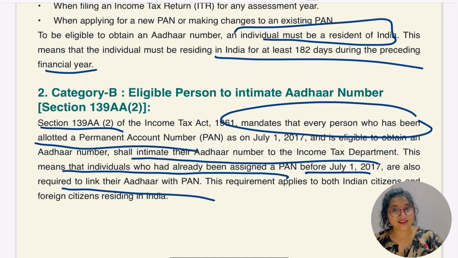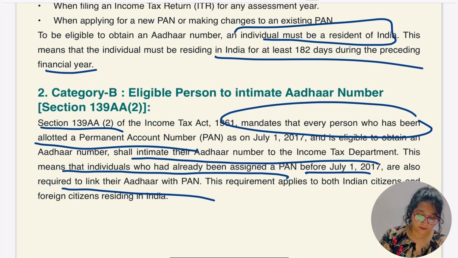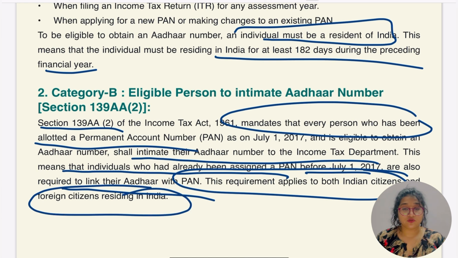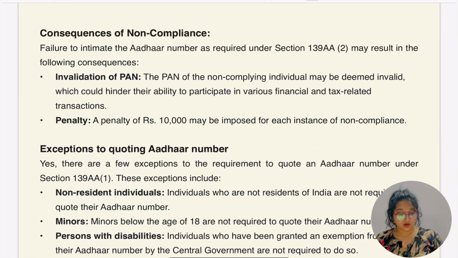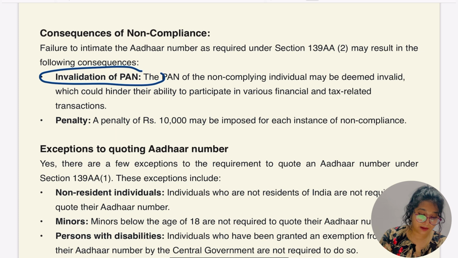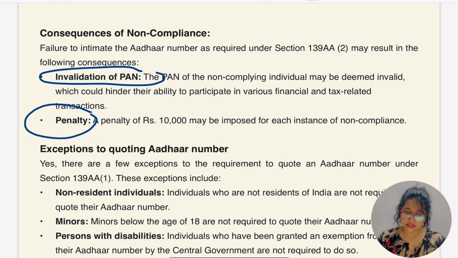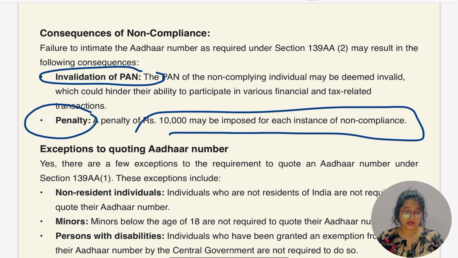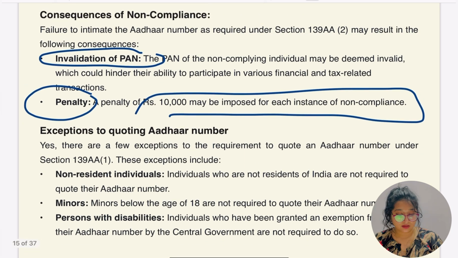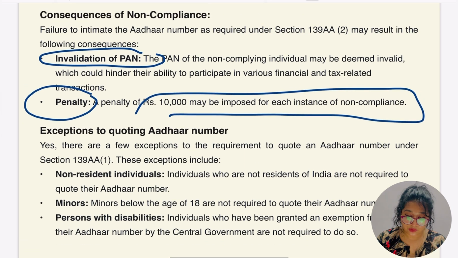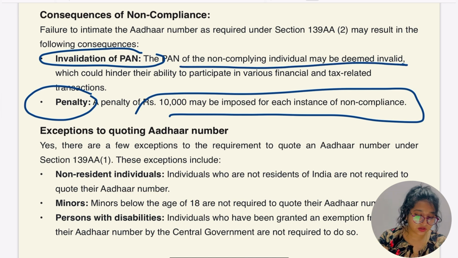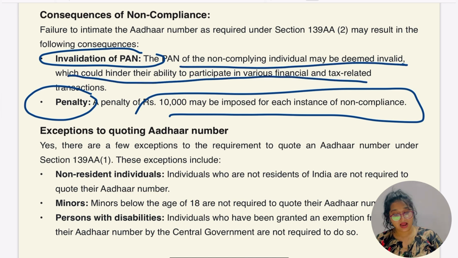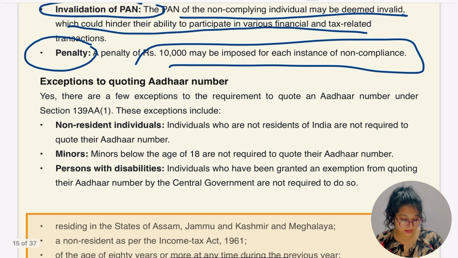As I said, those persons who were having a PAN number earlier than 1st of July 2017, if it is not linked, in that case if the person's PAN is not linked to the Aadhaar number, the transaction would not be valid. Let's go for some of the consequences of non-compliance: invalidation of PAN, and a penalty of 10,000 may be imposed for each instance of non-compliance. So invalidation of PAN is the first consequence, which means the PAN of the non-complying individual may be deemed invalid, which would hinder the ability to participate in various financial and tax related transactions, and a penalty of 10,000 is going to be imposed.